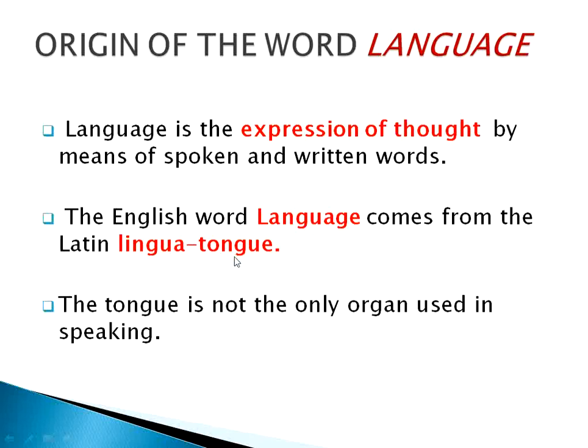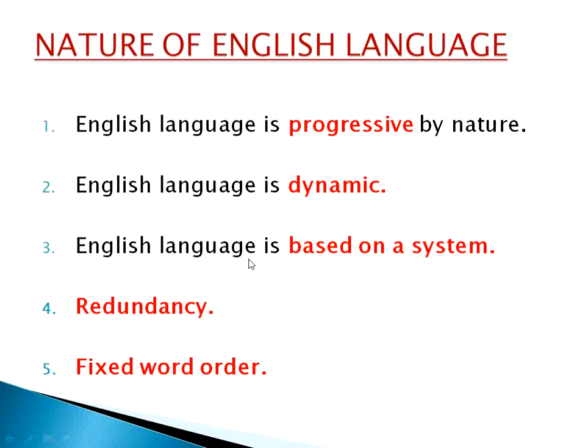But the tongue is not the only organ used in speaking. Apart from the tongue, there are several speech organs which are used in speaking. These organs might be our lips, our nose, etc. So overall, we can say the English word language comes from a particular Latin word. What is the Latin word? Lingua. And what is the meaning of the word lingua? Tongue. Now we will go through the nature of English language.